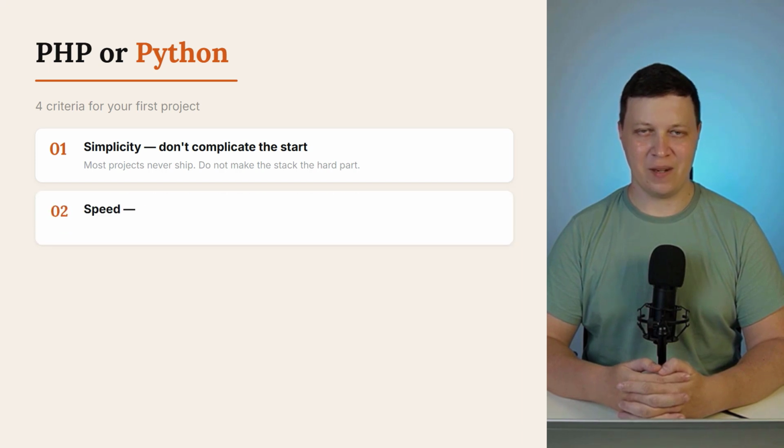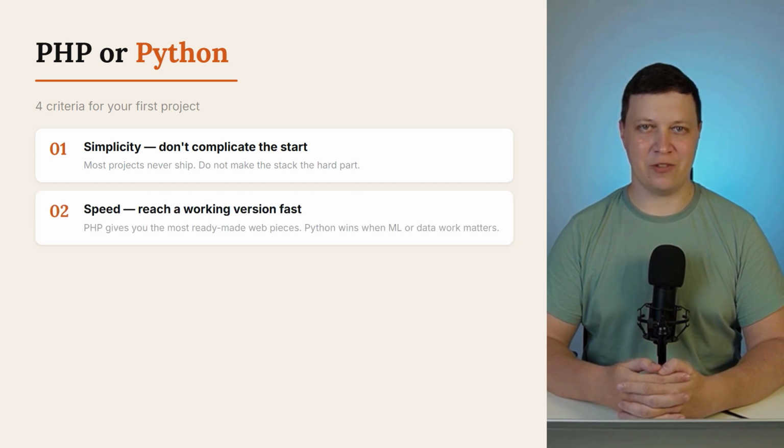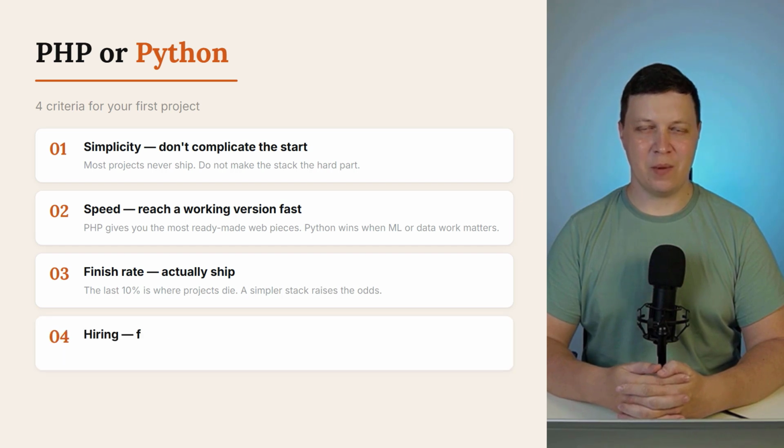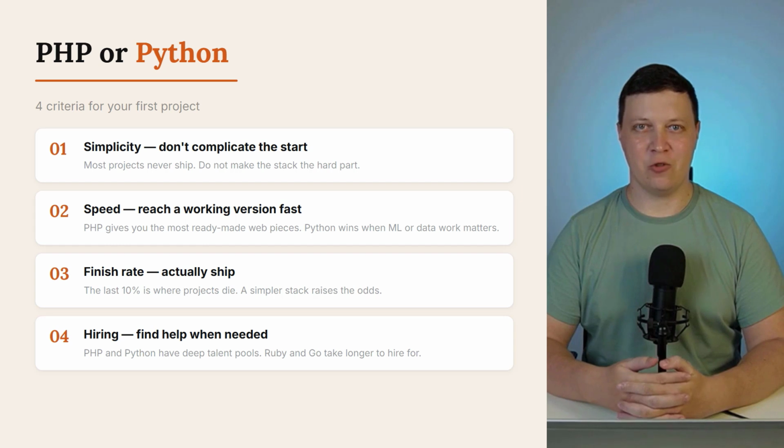Second is speed. How fast can you get to a working version? Third is finishing probability. Writing 90% of the code isn't hard. The last 10%, getting to production, that's where most people stop. Fourth is handoff potential. When the project grows, how easy is it to find someone to take over support? By these criteria, two choices stand out.